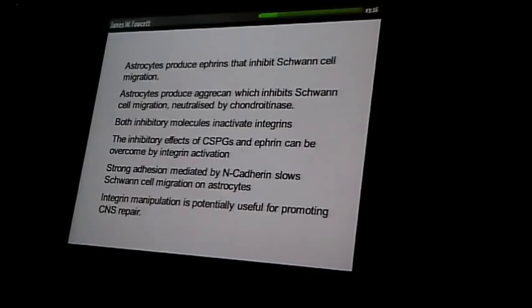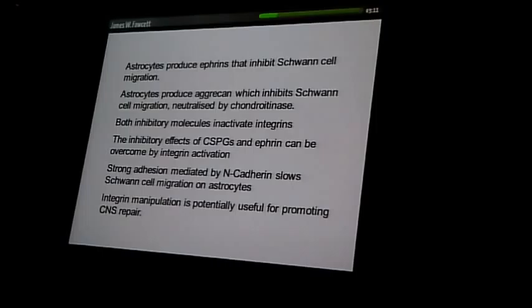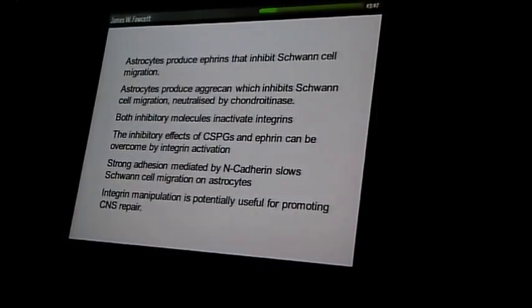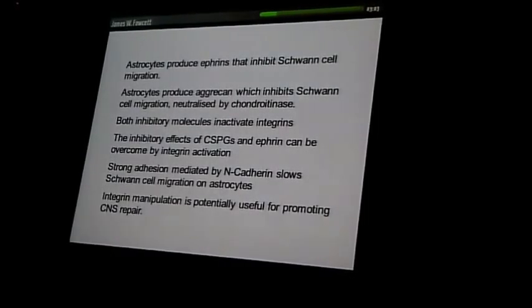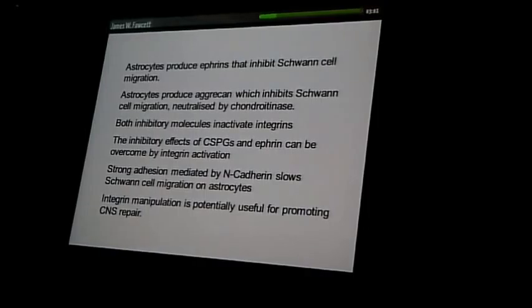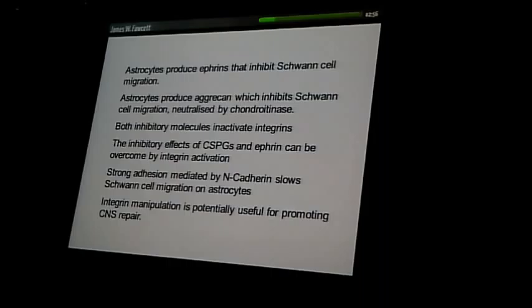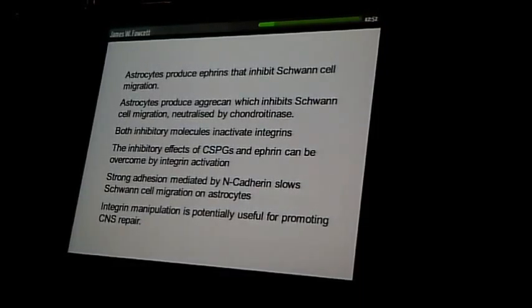There's a bell-shaped curve. No adhesion, cells don't migrate. A reasonable level of adhesion, cells can migrate over one another. Excessive adhesion, the cells again get stuck down and are unable to migrate. There's adhesion between Schwann cells and astrocytes that is mediated by N-cadherin. And again, if you block N-cadherin interactions, you can increase Schwann cell migration over astrocytes.